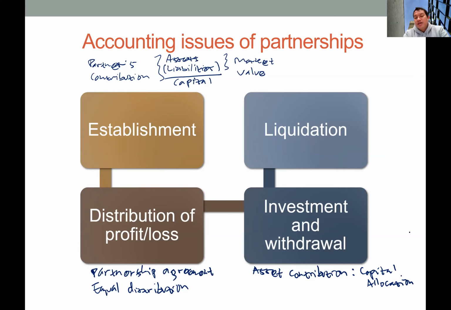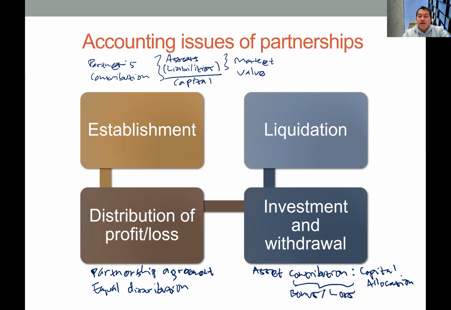Okay, so if the asset contribution is bigger than the capital allocation, then we will have a bonus for the old partners, the existing partners. But if the asset contribution is smaller than the capital allocation, then we will have a bonus for the new partner.